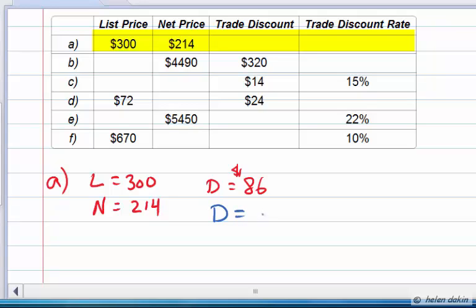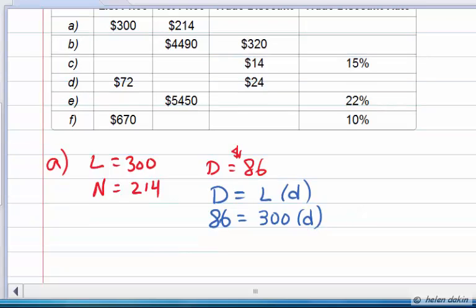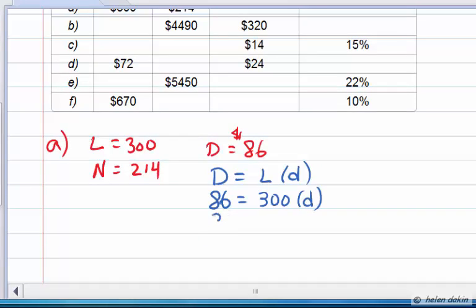Discount is a percent of the list price, so that's list price times the discount rate. And given that we already know the discount is $86, let's substitute that. It's $86 is equal to list price of $300 times the discount rate. So that means that the discount rate is simply calculated by dividing both sides by $300. So 86 divided by $300 gives us the discount rate.